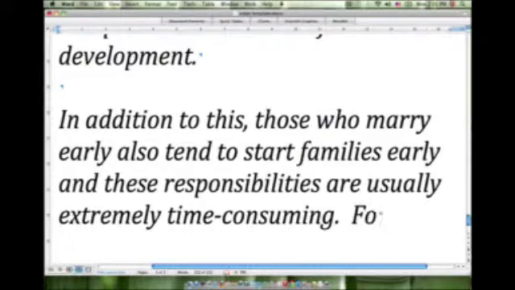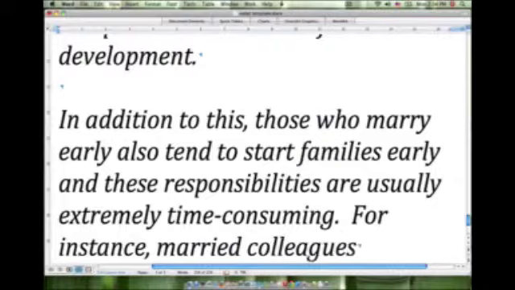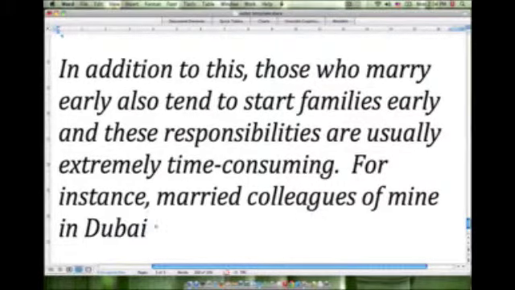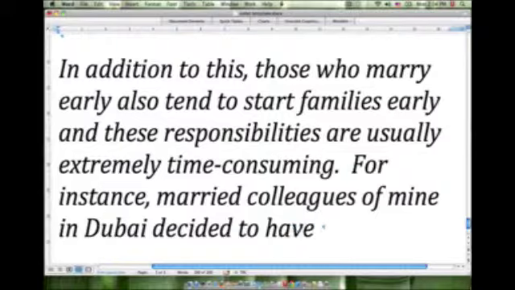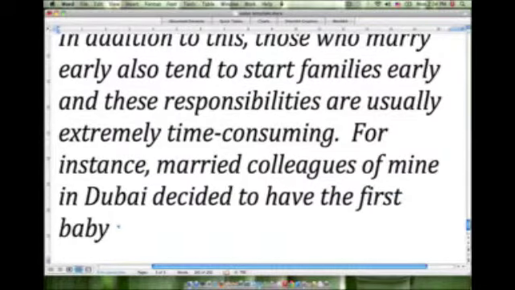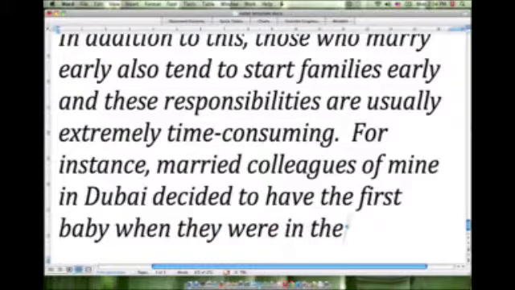For instance, married colleagues of mine in Dubai decided to have their first baby when they were in their mid-20s.